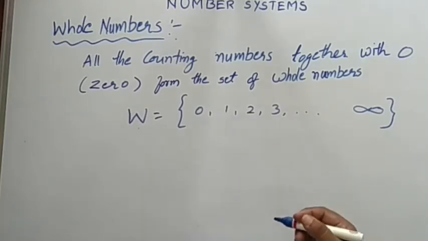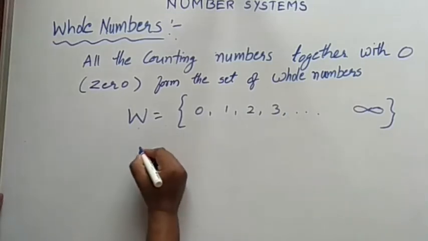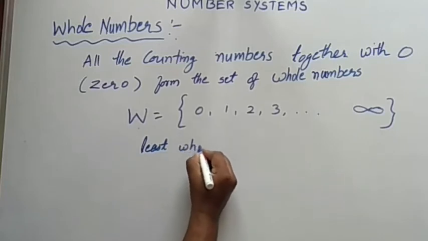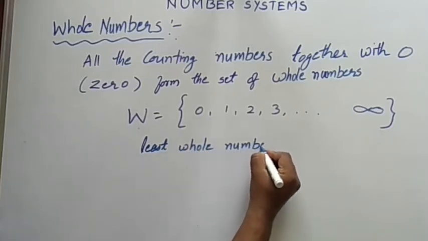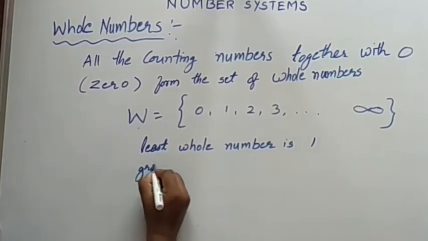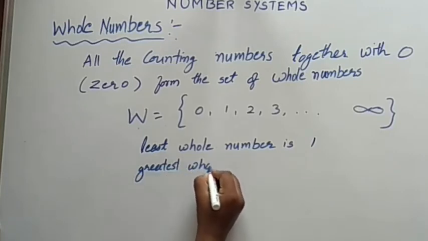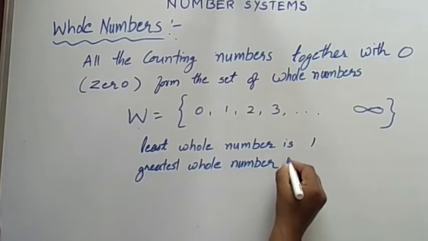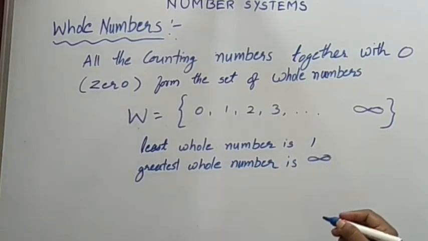Here the least whole number is 0. The greatest whole number is infinite.